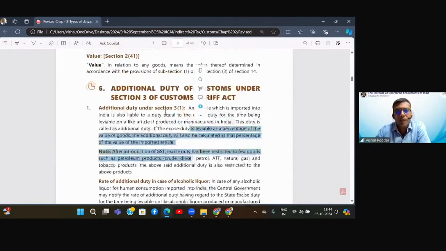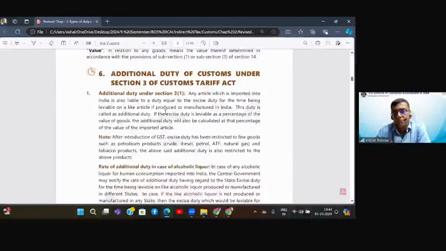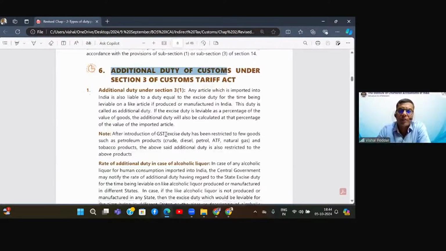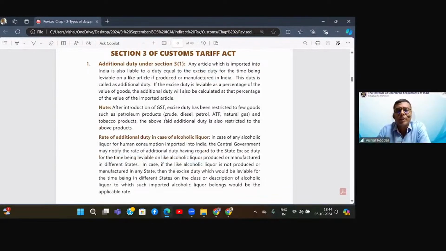Now, we proceed further. We studied two duties, basic, and the other was GST and the GST compensation cess. Now we study the next duty, which is the additional duty of customs. Now, what is this additional duty dealing with? This additional duty is nothing but equal to the excise duty.